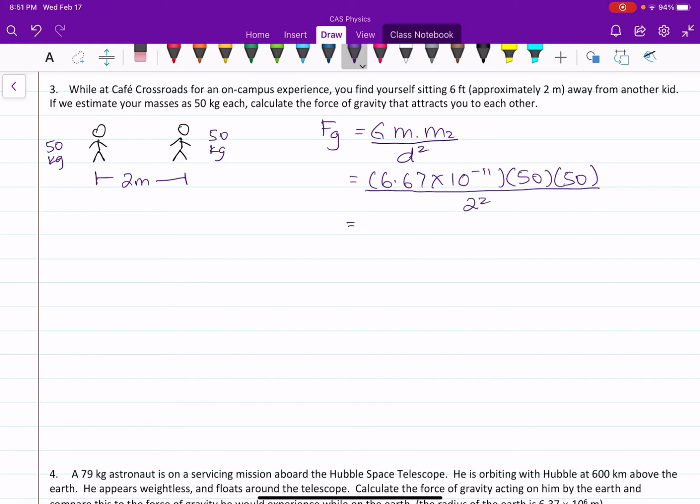So plugging all that into my calculator, I get a number, which is 4.097. So let's just say 4.1 times 10 to the negative 21 newtons. All right, so this is the force of attraction between these two objects.